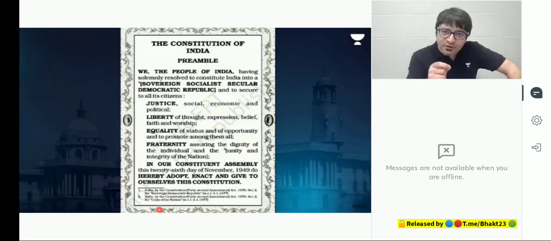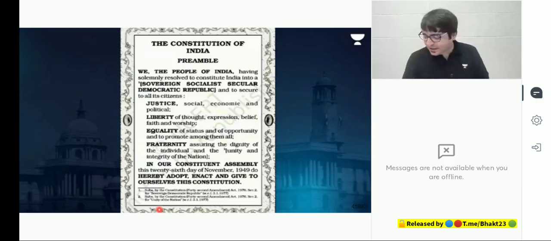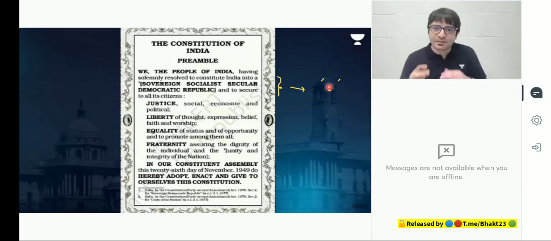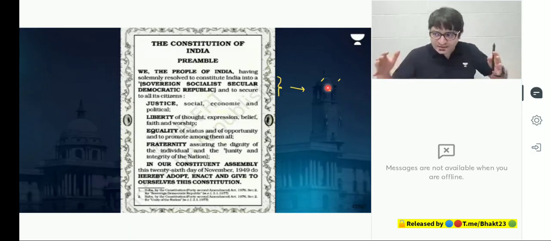And the second thing that this preamble tells us, what is the nature of the Indian state? Sovereign, socialist, secular, democratic republic. But if you notice this carefully, there is no comma which separates one term from the other, and all these are mentioned in capitals. What does that mean? That means you can't isolate one nature from the other. You have to take it as an integral whole.